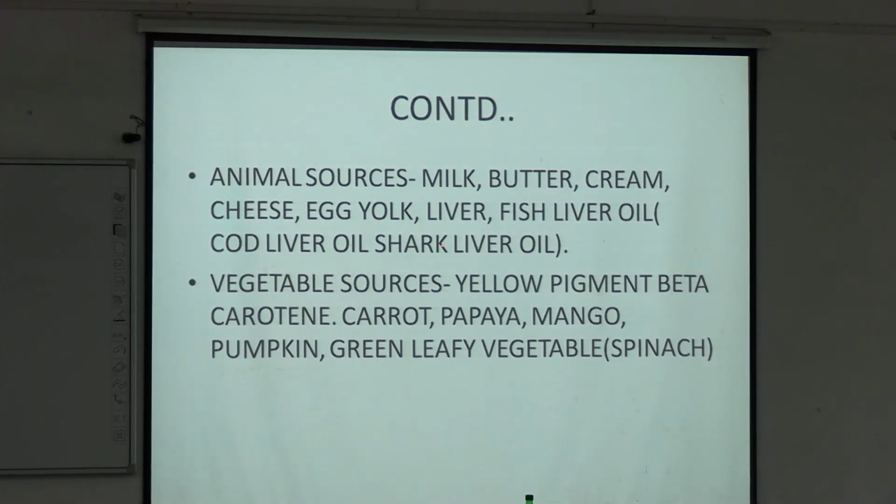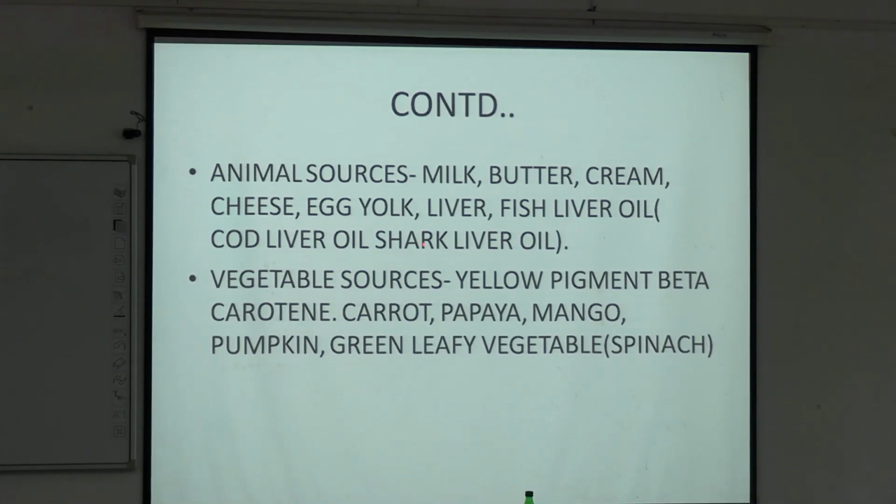These fish liver oils contain retinoids or vitamin A. Now, the vegetable source: the yellow pigment beta-carotene is found in carrot, papaya, mango, pumpkin, all yellow colored vegetables and fruits, and green leafy vegetables like spinach. These are the vegetable sources of vitamin A.